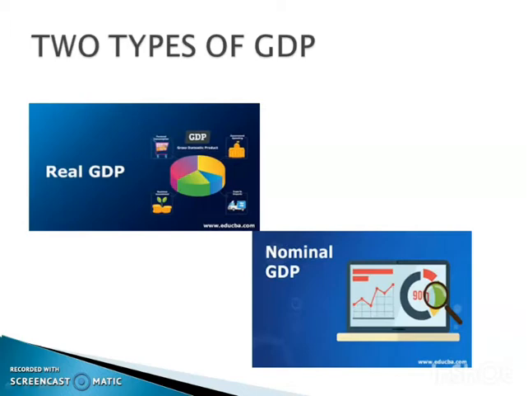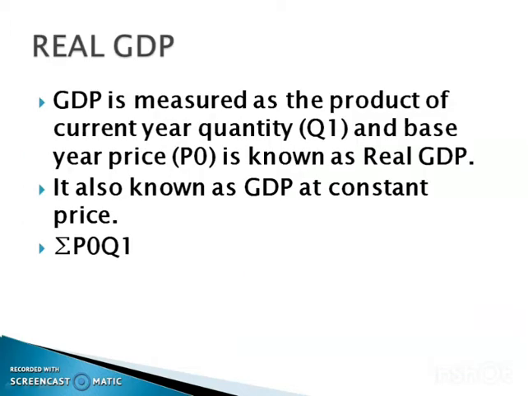What is real GDP? GDP measured as the product of current year quantity, denoted by Q1, and base year price, denoted by P0, is known as real GDP. Here the base year is a stable year.